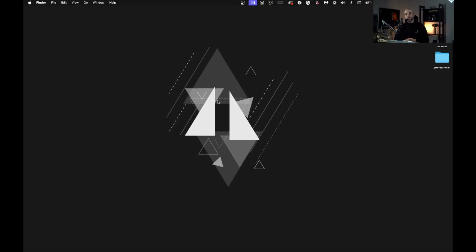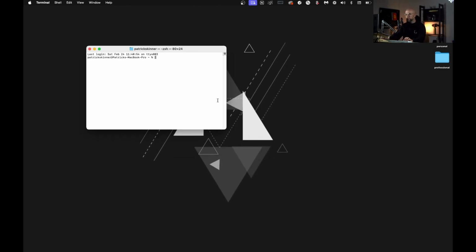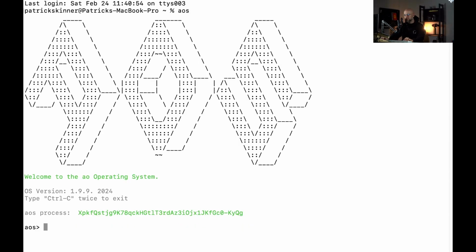Now, let us begin. The first thing I need to do is open up my terminal. I'm going to maximize it, and I'm going to make it nice and big so everybody can see it. I'm going to start my process by typing in AOS. My process has begun. Now, let's go ahead and just send a message to the autonomous AI agent, Morpheus.